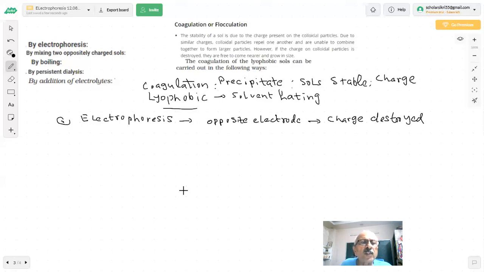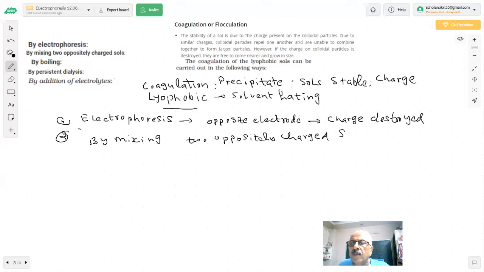The second possibility we are showing here is by mixing two oppositely charged salts. You have a positively charged salt.